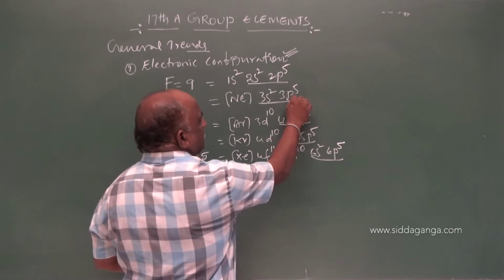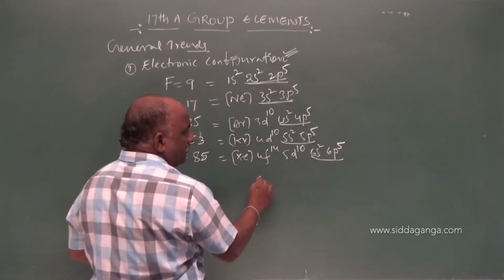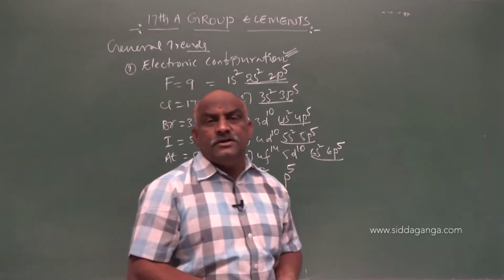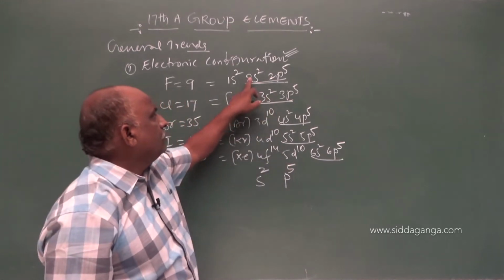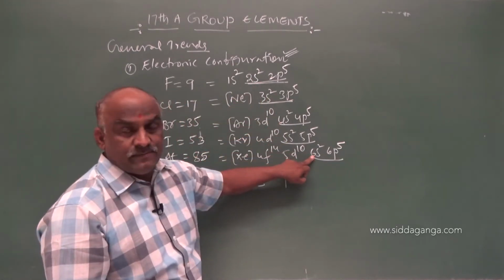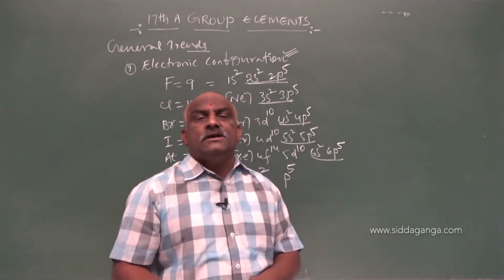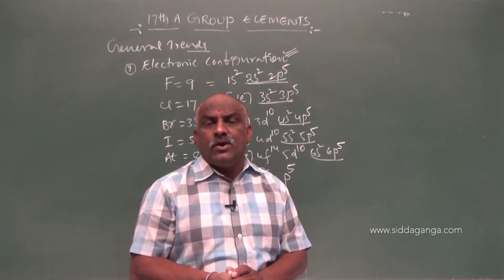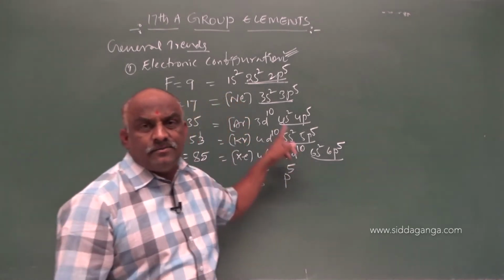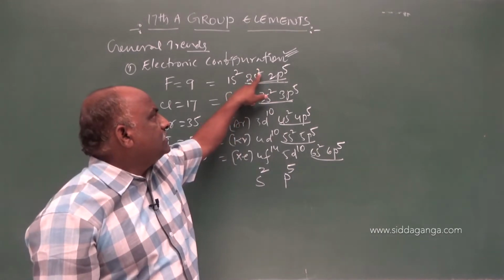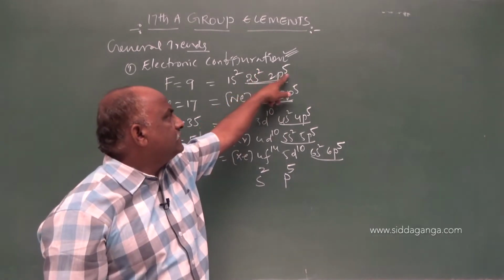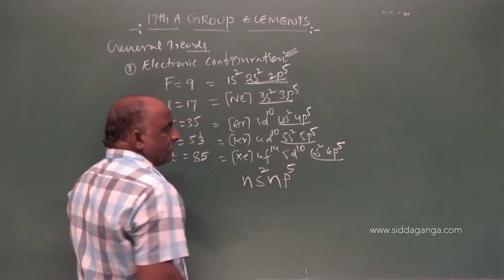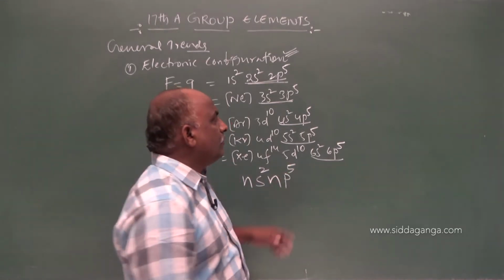Once you observe the general electronic configuration of these group elements, 4s2 4p5, 5s2 5p5, 6s2 6p5, 3s2 3p5, 2s2 2p5, s2 is common, p5 is common, but where is the change? The change is 2, 3, 4, 5, 6, which are the principal quantum number values. Only the principal quantum number changes. The s orbital contains 2 electrons, whereas the p orbital contains 5 electrons. So, what is the general electronic configuration? ns2 np5.